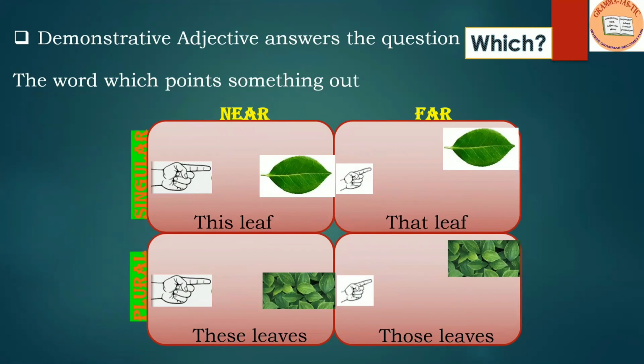So this and these are the words which demonstrate an object which is close, which is near. That and those are demonstrative adjectives which talk about the objects which are far. This and that are singular. These and those are plural.